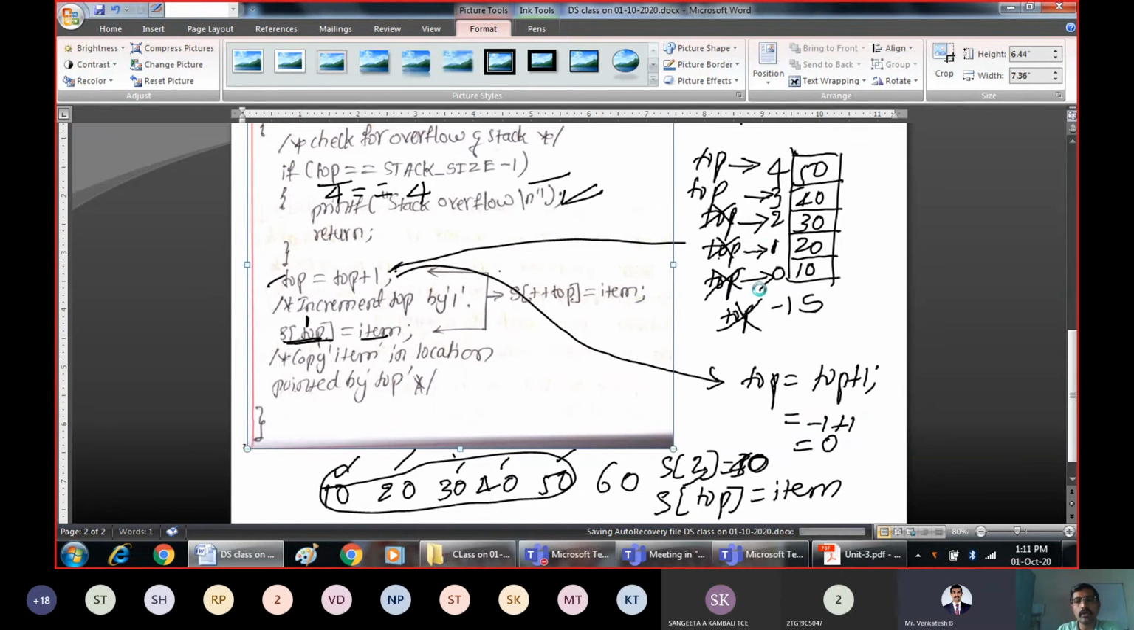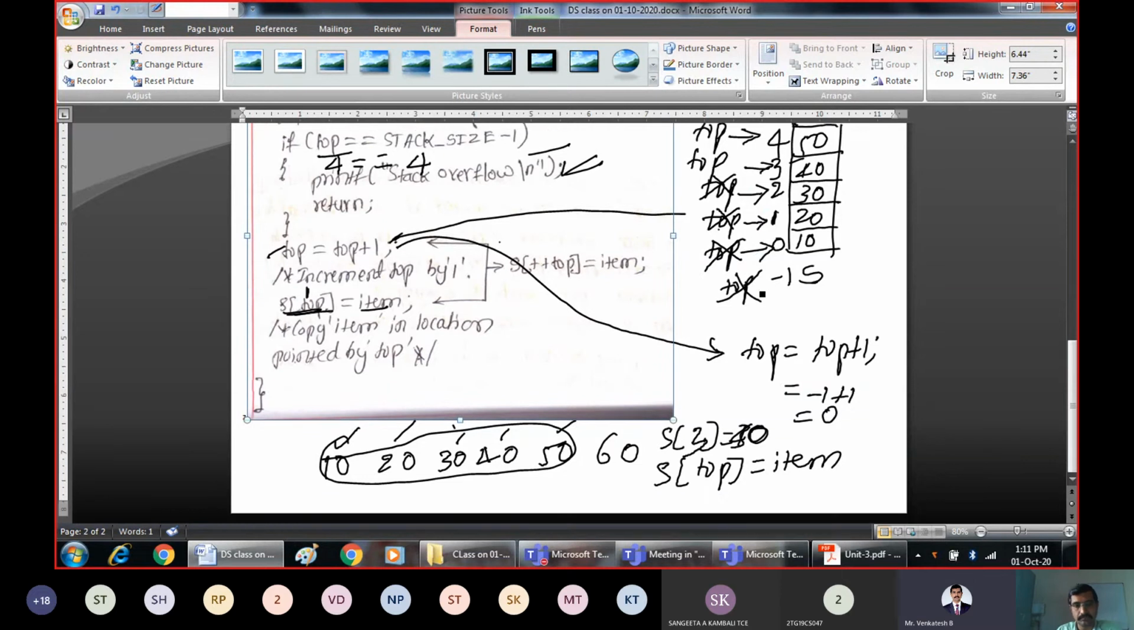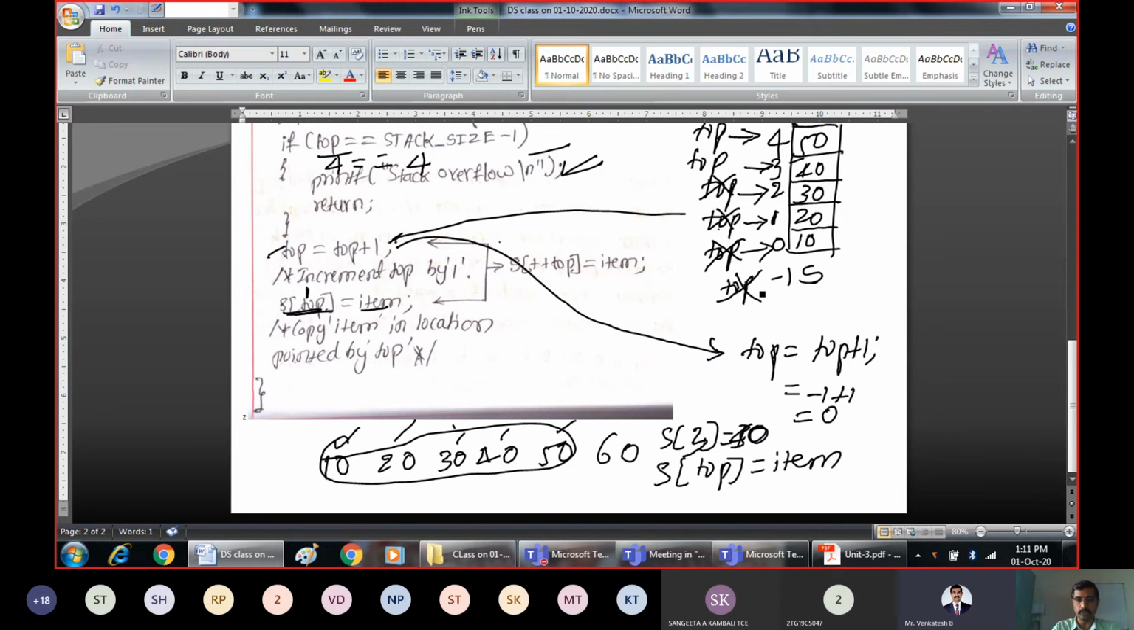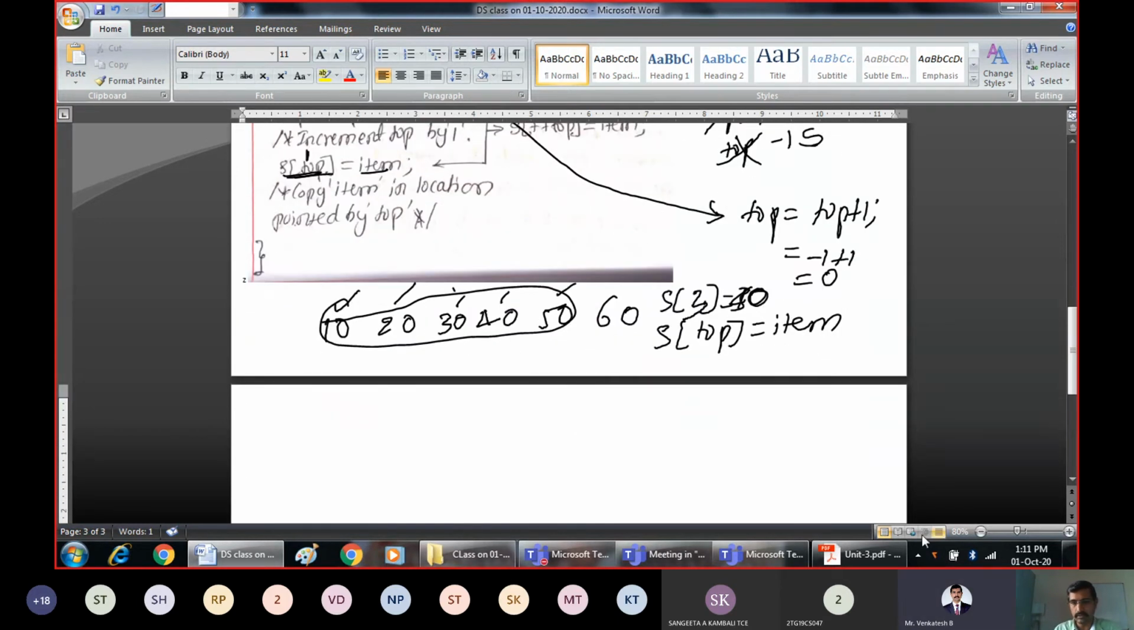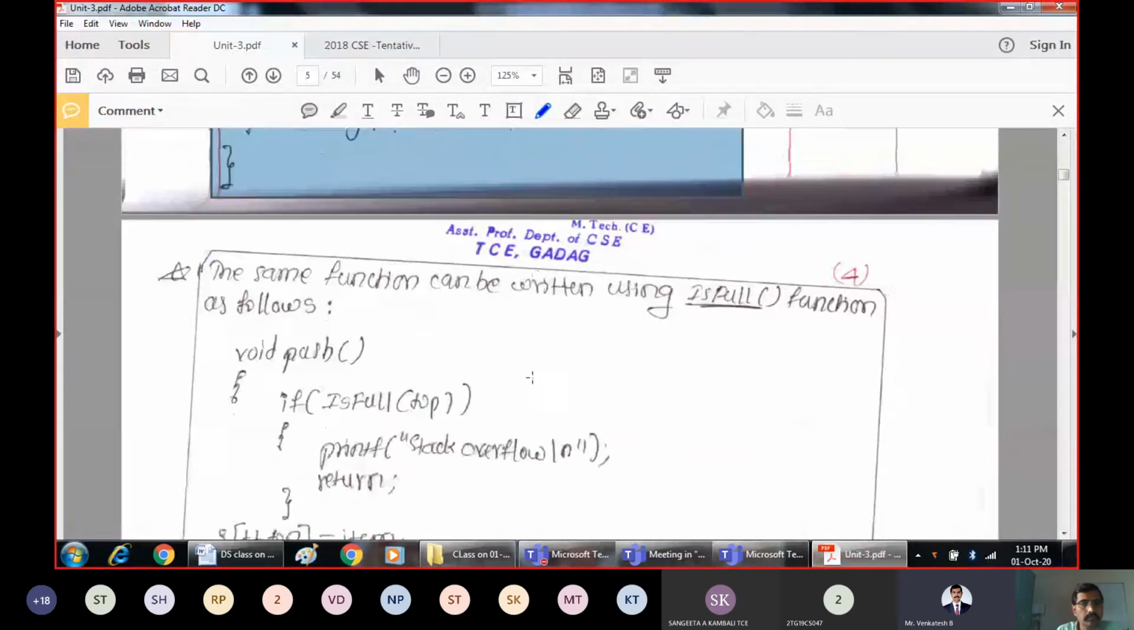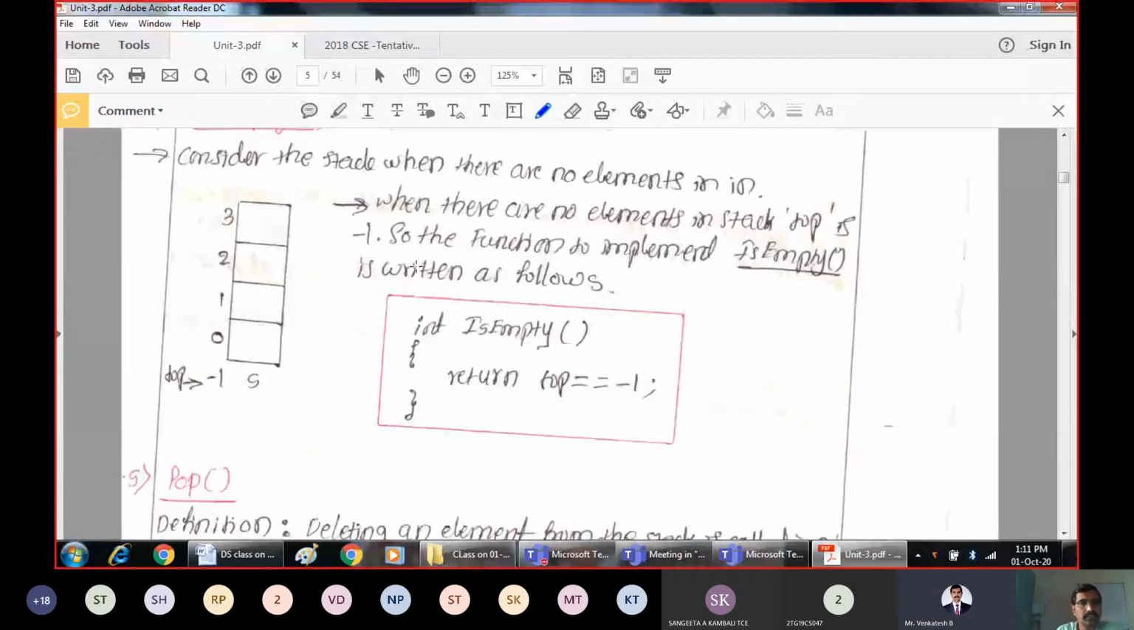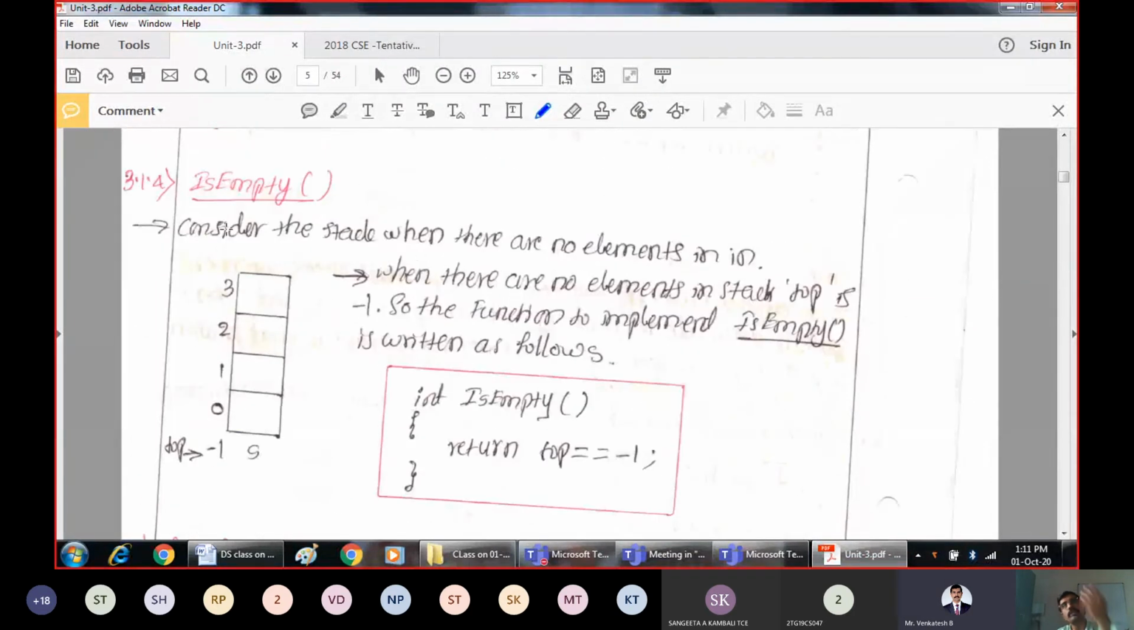So this was the scenario for push operation, that is trying to insert an element onto the stack. That is called push. I hope the things are clear. So this is the function which is empty. Now before you delete an element from the stack, you should check whether it is empty.